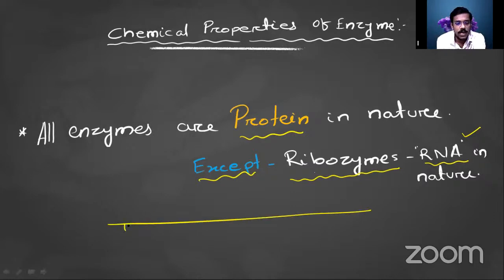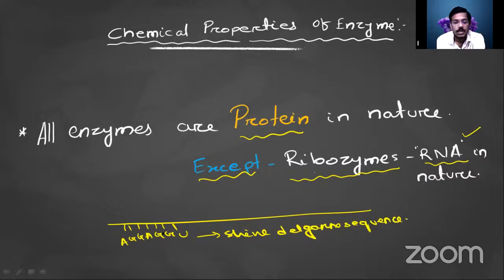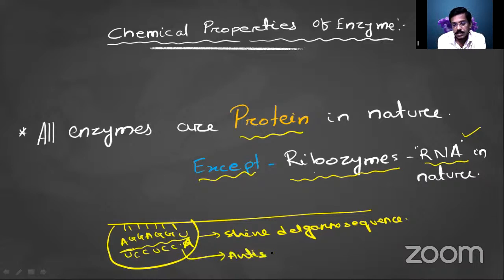Suppose this is the mRNA. In the mRNA there is a sequence, AGGAGGU. This is called the Shine-Dalgarno sequence. And in the ribosome there is an RNA, and in that RNA there is the anti-Shine-Dalgarno sequence, UCCUCCA. Sorry, not UCCUCCG. This is called the anti-Shine-Dalgarno sequence. So this is the rRNA.